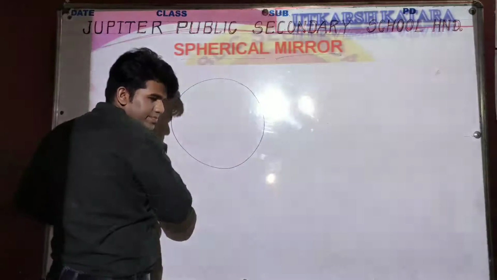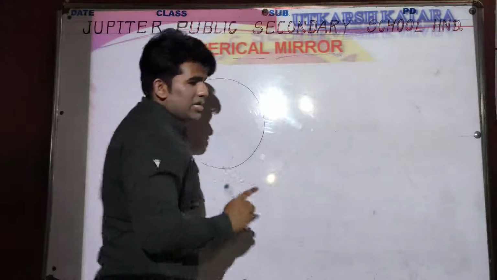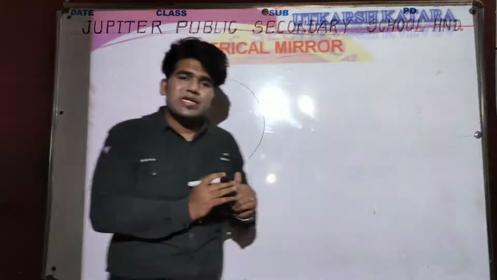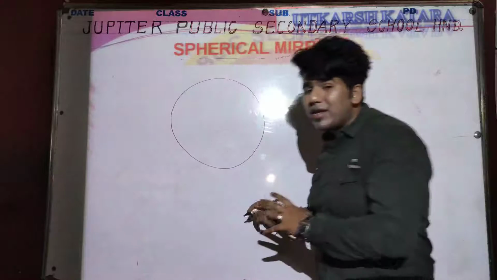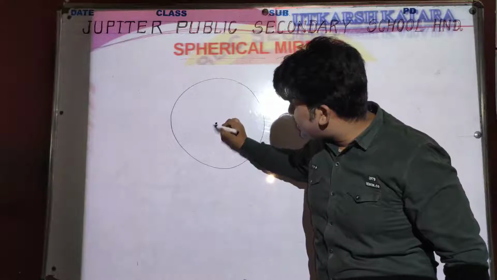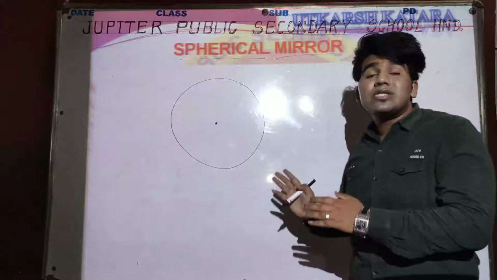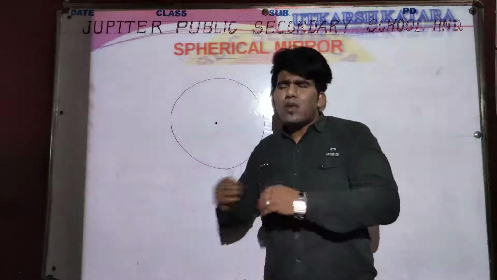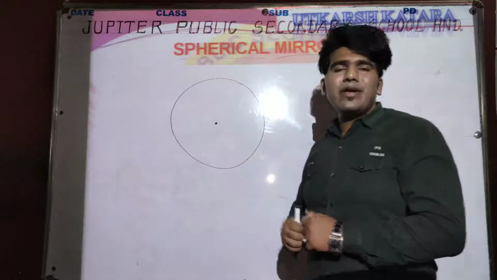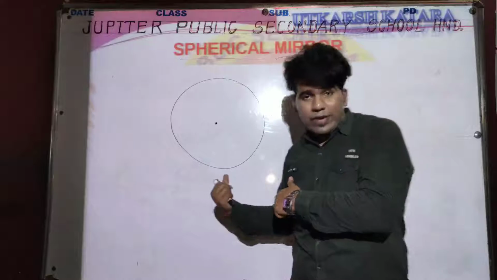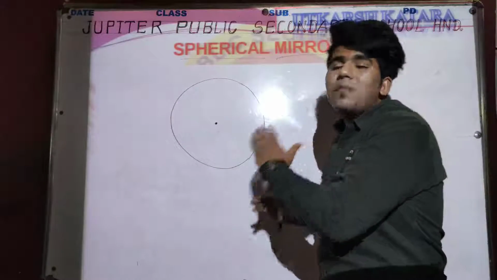This is a sphere. If I cut, listen carefully and let's concentrate on the presentation. If I cut this sphere, this will definitely be the center of the sphere, and this center of the sphere is also known as the center of curvature. I have listed some important points of the spherical mirror that we will discuss in the next slide, but right now we are discussing only what the meaning of spherical mirror is.